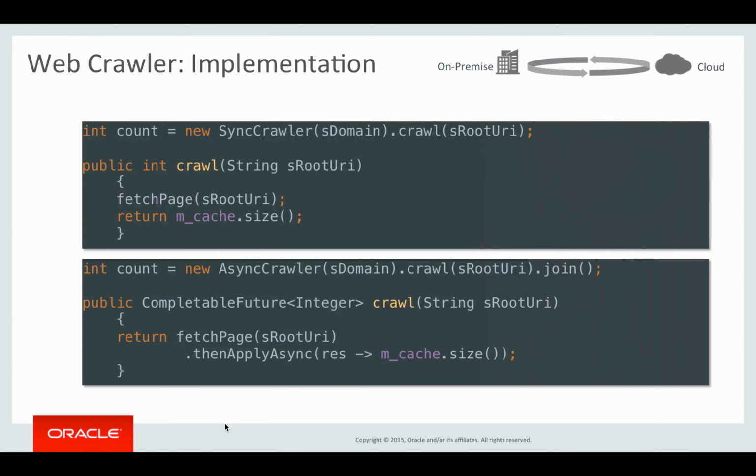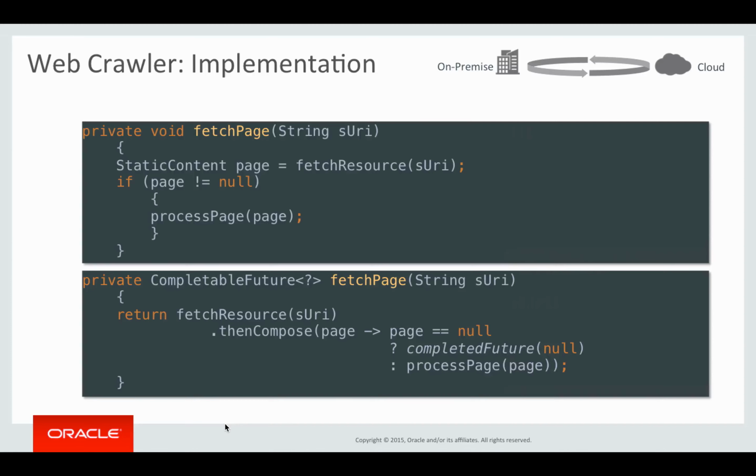So let's look at the fetch page method in both cases. The synchronous implementation on top basically just calls fetch resource for a given URI, and if the resource is not null, because we need to guard against cases when the request might return 404, we might have broken links in the page. If the page is not null, then we call process page with the retrieved static content.